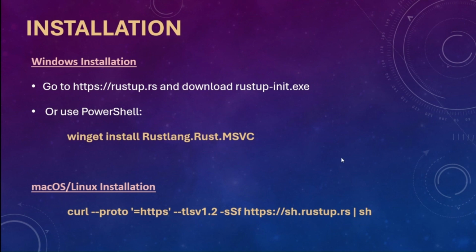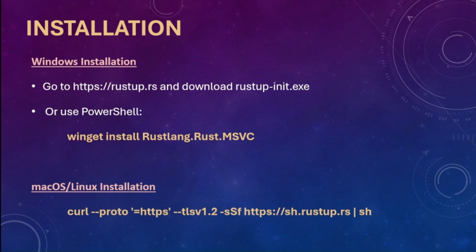This installs three main tools. The first one is rustc, which is the Rust compiler. The second one is Cargo, which is Rust's build system and package manager. And lastly is rustup, which is the toolchain manager of the Rust programming language.